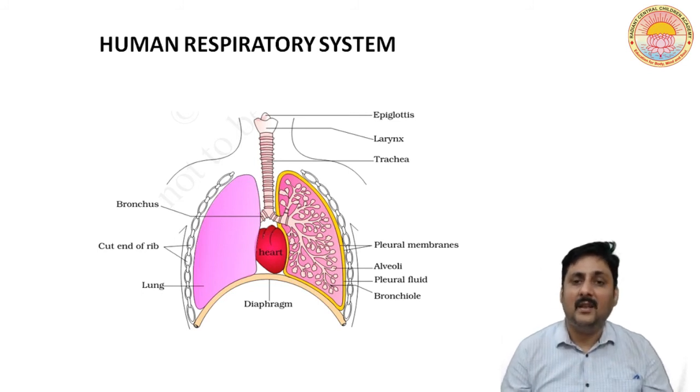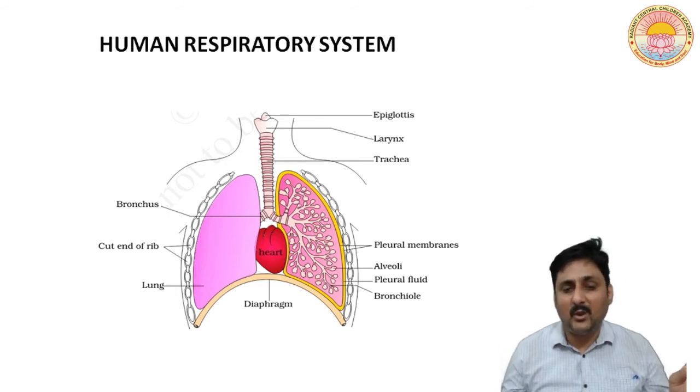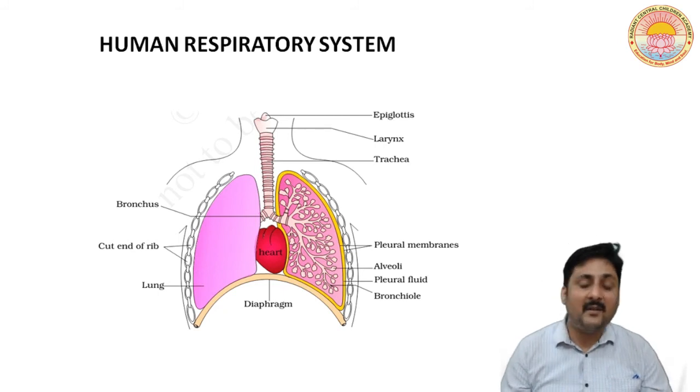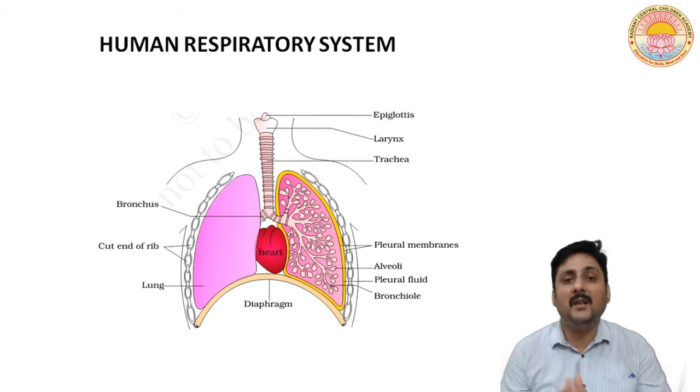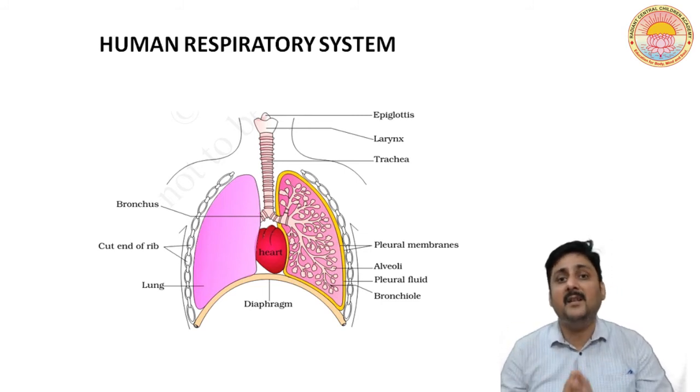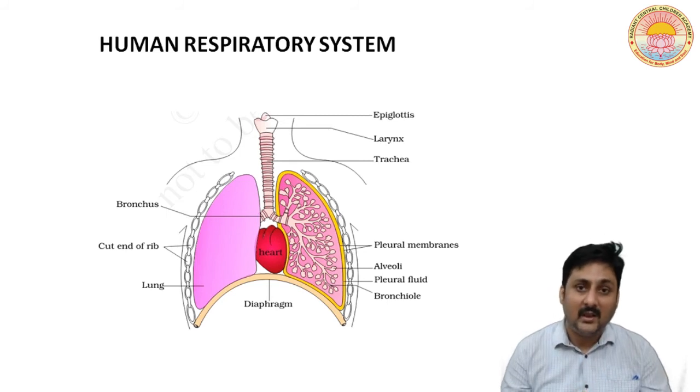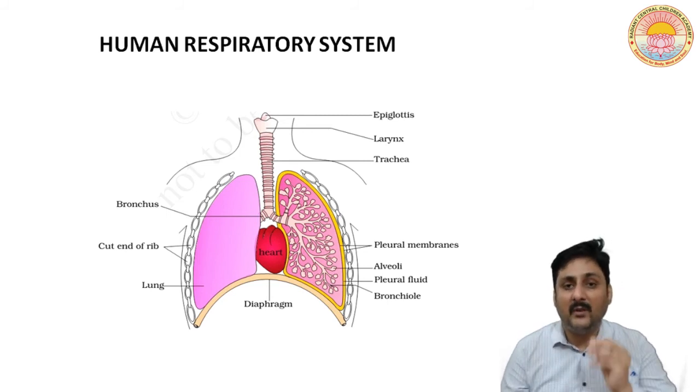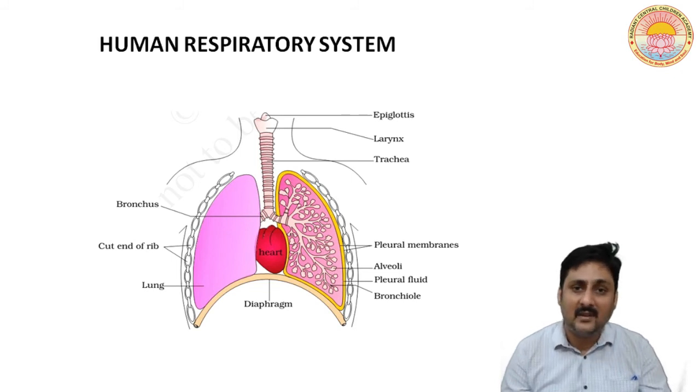It divides into two parts, left bronchus and right bronchus. These further divide into secondary and tertiary bronchi, and then finally into bronchioles. It is the bronchioles which finally terminate into air sac chambers called alveoli.